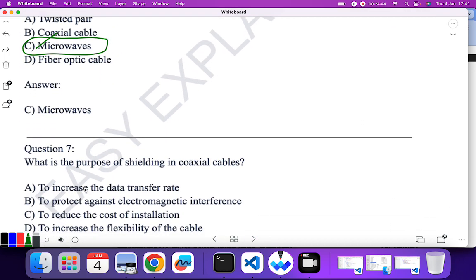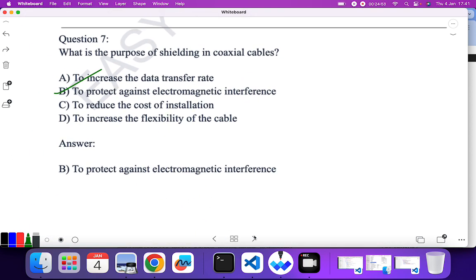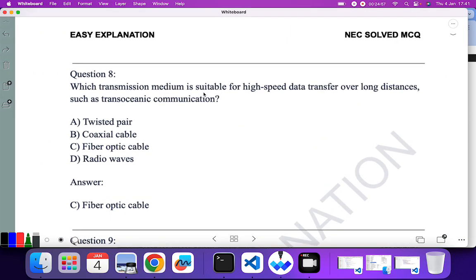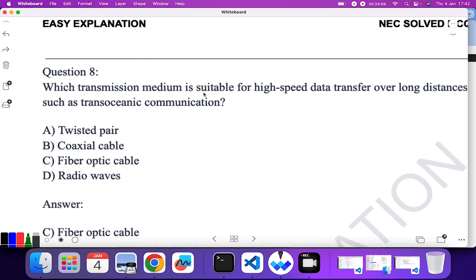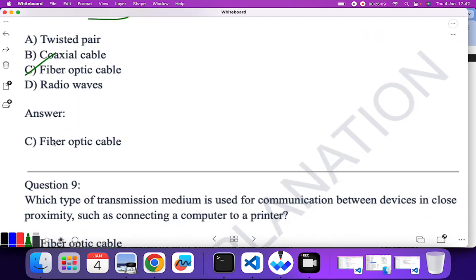What is the purpose of shielding in coaxial cable? It is used to protect against electromagnetic interference. So B is the correct answer. Sorry for the background noise. Which transmission media is suitable for high speed data transfer over a long distance, such as transoceanic communication? In oceanic communication we are generally using fiber optic cable.